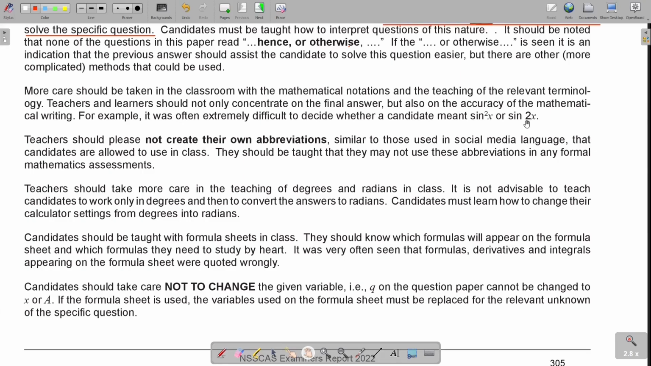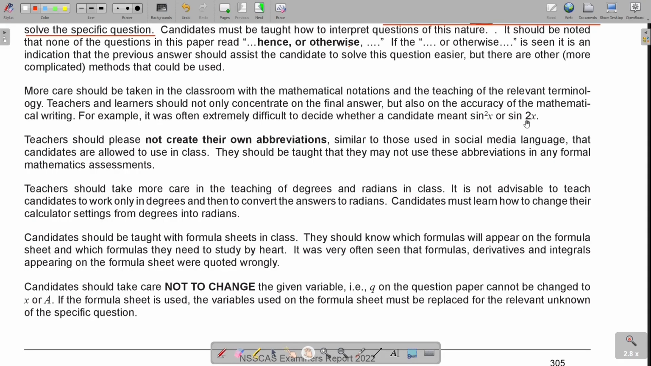Okay. Teachers should please not create their own abbreviations. Don't make your own short forms of writing. Use what is written in the textbook, then it's mathematically correct. It's what you will see internationally. But don't make your own small things which are not connected internationally to mathematics, or in the syllabus. Similar to those used in social media language that candidates are allowed to use in class, they should be taught that they may not use these abbreviations in any formal mathematics assessment. Keep to the language of pure mathematics.